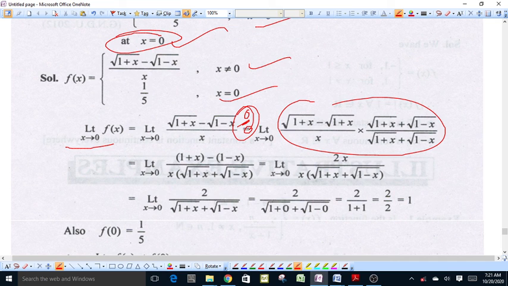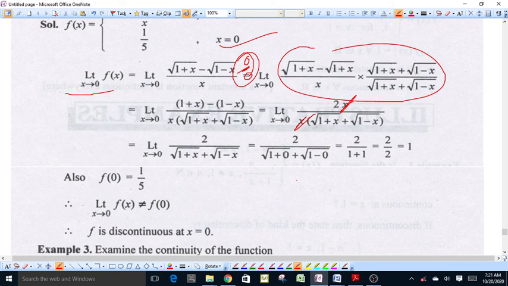After simplification we get 2x upon x into (square root of 1 plus x plus square root of 1 minus x). This x cancels out from the numerator and denominator, and we get 2 upon (square root of 1 plus x plus square root of 1 minus x), limit as x approaches 0.